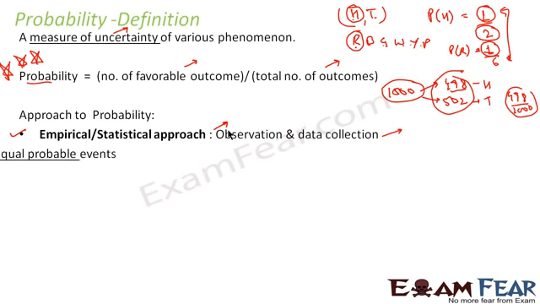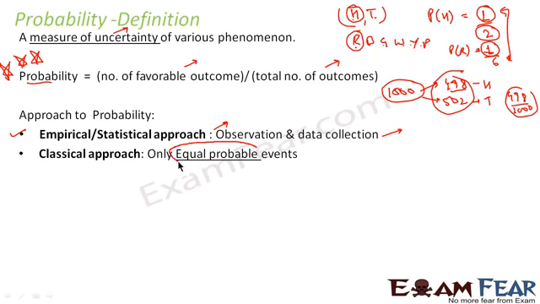Then we have another approach called the classical approach. Here we need not perform the experiment. We have some rules, and with those rules we get the probability. Here only equally probable events are entertained, so only the events for which the probability is equal are entertained. In this chapter, we will discuss the classical approach only.